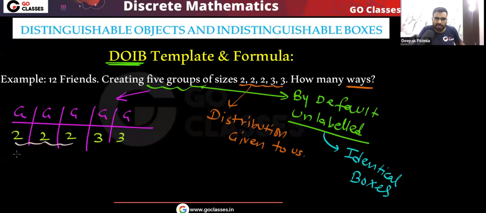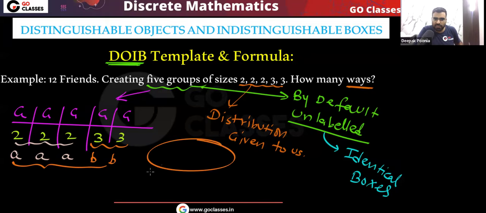These values are the same, so you can consider this like AAA. And this 3, 3, you can consider like BB. So you tell me, whenever you have AAA, BB, then what we will do? We will divide with 3 factorial, 2 factorial. I hope you understood.